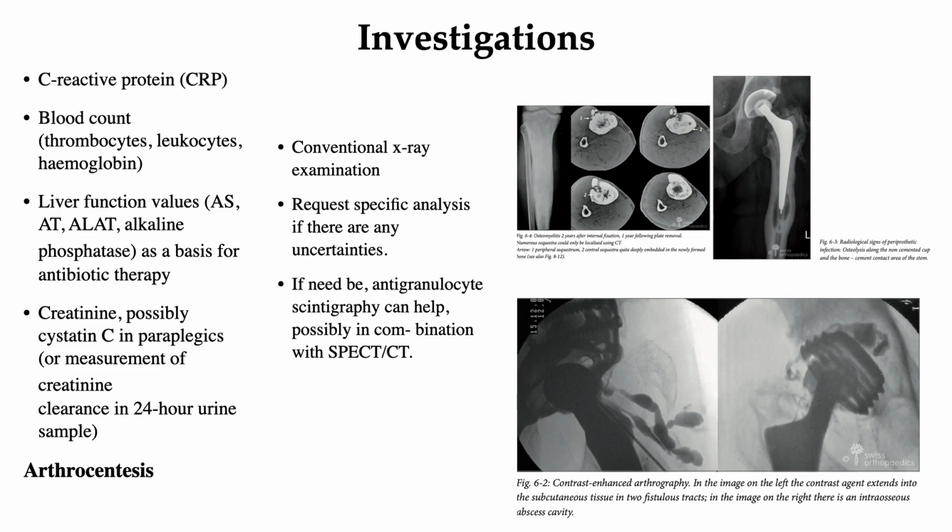It reveals protrusions from the joint cavity, abscess cavity, and fistulous tracts, even if no external fistula is visible. These signs are often criteria for two-stage revision, with improved resolution through digital subtraction technique, which is possible.